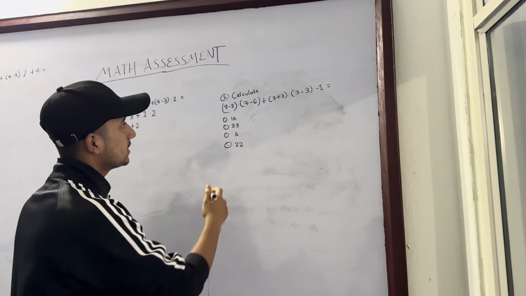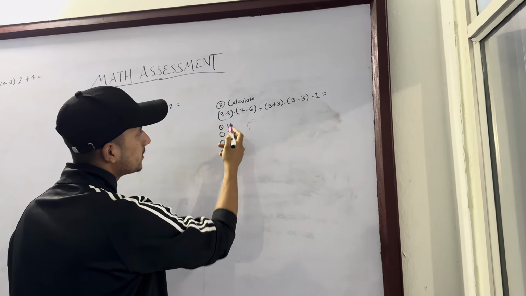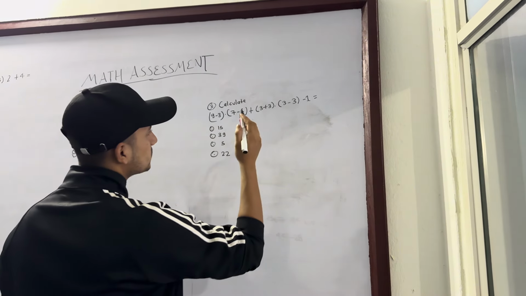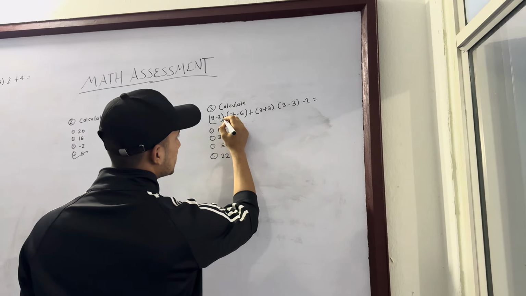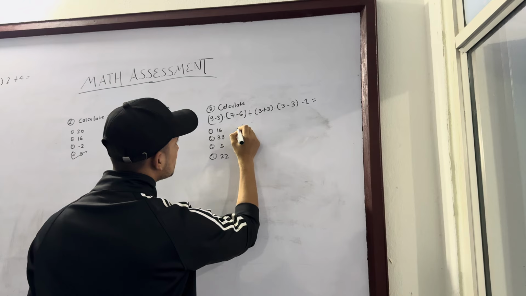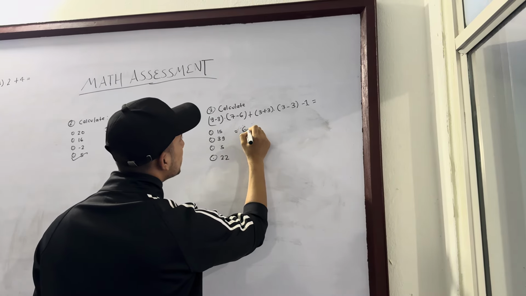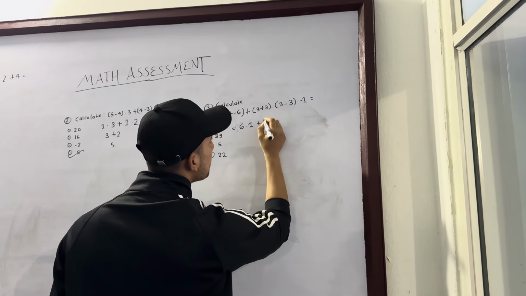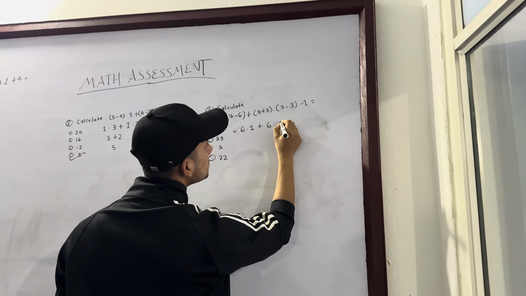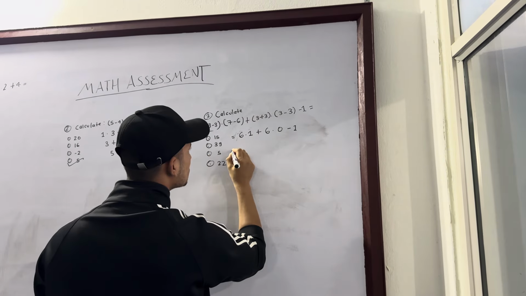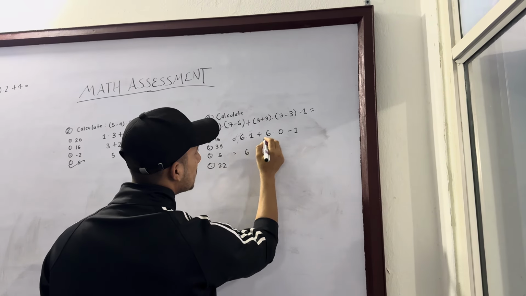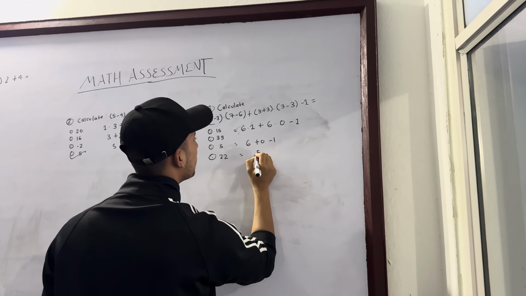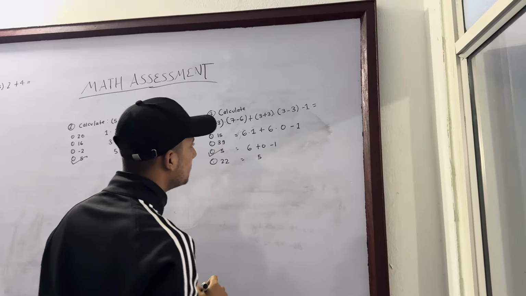It is the third question, and the question is 9 minus 3 multiplied by 7 minus 6 plus 3 plus 3 multiplied by 3 minus 3 minus 1. At first we need to do the small brackets. So 9 minus 3 is 6, multiplied by 7 minus 6, it's 1, plus 3 plus 3, it is 6, multiplied by 3 minus 3, is 0, minus 1. So 6 multiplied by 1, 6, plus 0, it's 6, minus 1, and 5 is the final answer. So the correct answer is 5.